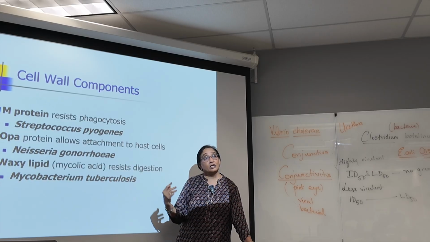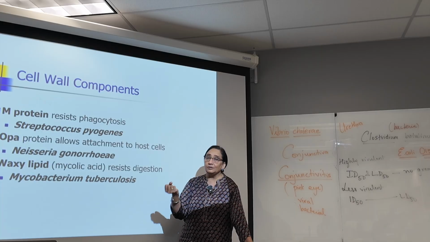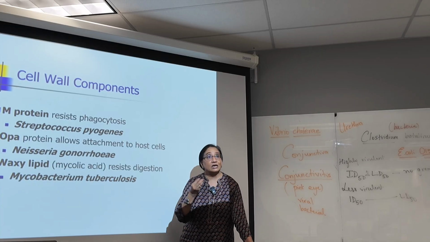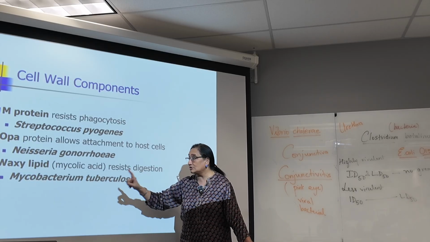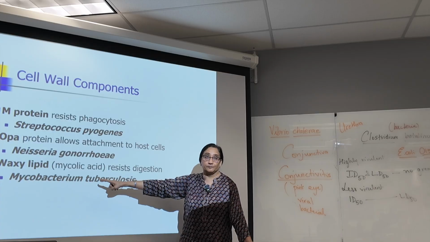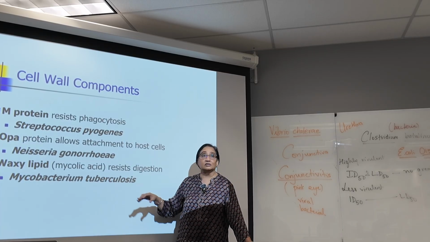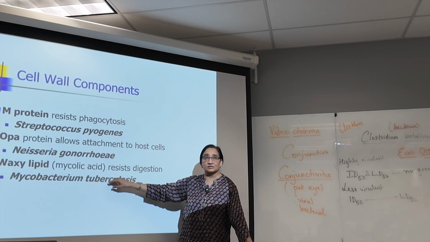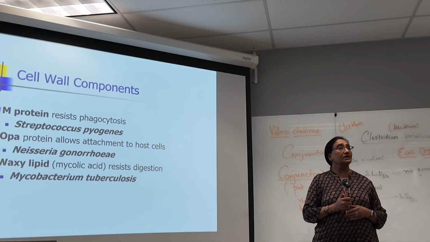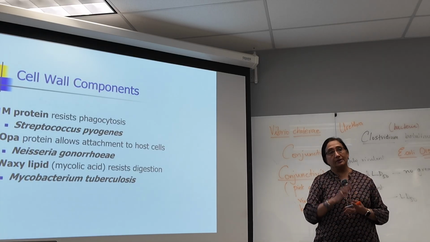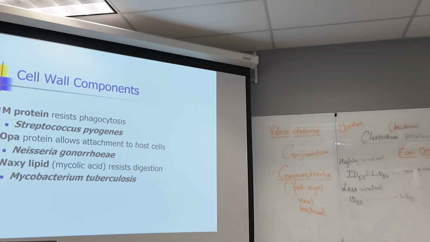And of course, we know about Mycobacterium. It has a waxy cell wall, mycolic acid. You know how slippery wax is. So that becomes an advantage for this bacterium. It's very difficult for the immune system to get rid of Mycobacterium. That's why with tuberculosis, once the person gets infected, it's very difficult because it evades the immune system. Your immune system is not able to attack the Mycobacterium because they slip away from getting destroyed. So these are all cell wall components.